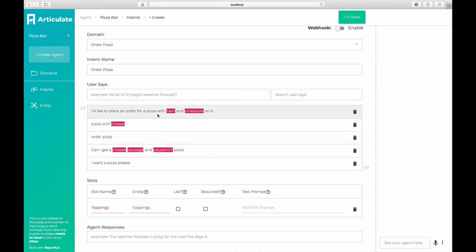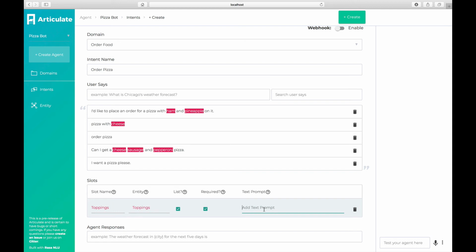Okay, so now that we've selected entities inside of our examples, you notice that the toppings entity showed up as a slot. Slots are things that can be filled by Articulate, and they have a few options. The first one is just whether or not you want this slot to be a list. Since we have examples where the user is providing multiple values of the same entity, toppings, we know that this one is a list. You also need to tell Articulate whether or not this entity is required. We definitely need to know what toppings the person wants on their pizza before we can place the order, so this one is required.